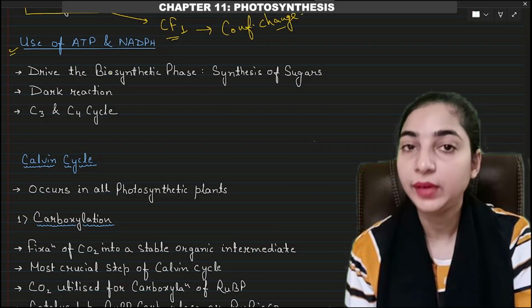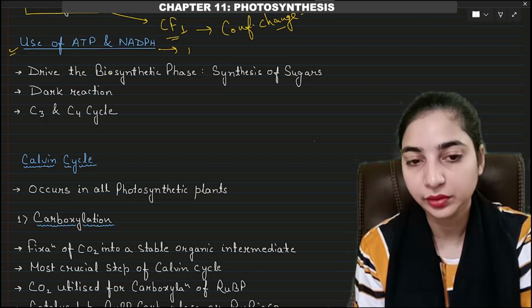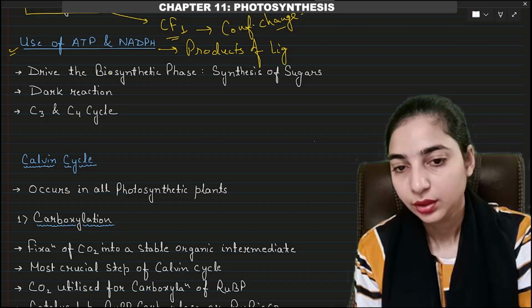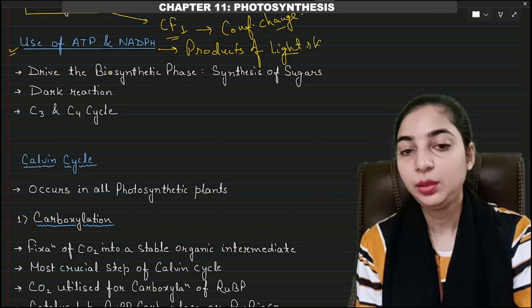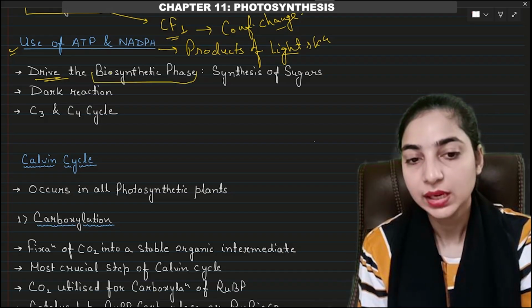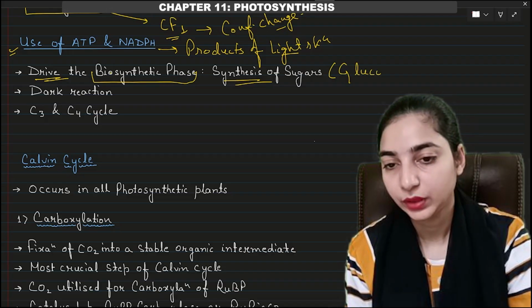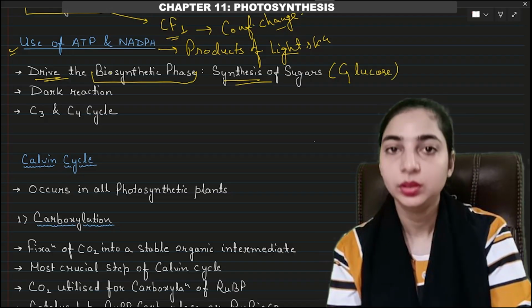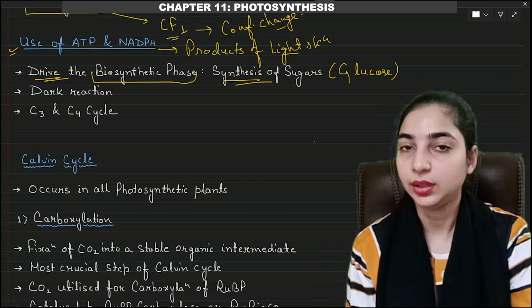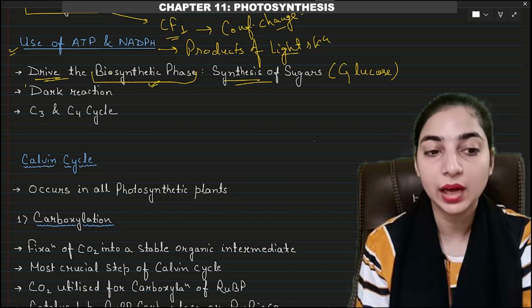Now what is the use of ATP and NADPH? These ATP and NADPH, the products of the light reaction, will help in the biosynthetic phase. They will drive the biosynthetic phase. Biosynthetic phase means the synthesis of sugar, that is glucose. So the synthesis of the food, that is glucose, will be driven by the products of the light reaction, that is ATP and NADPH. And this phase is known as biosynthetic phase or dark reaction.